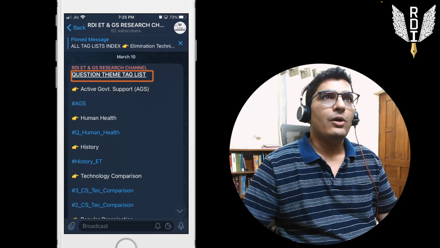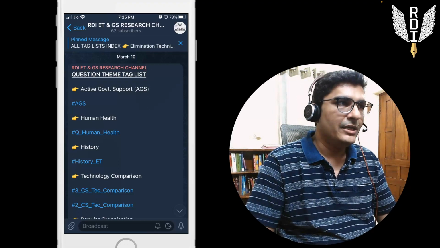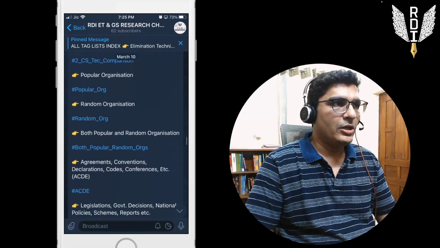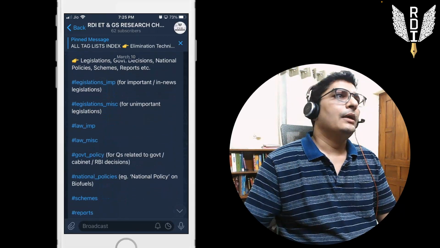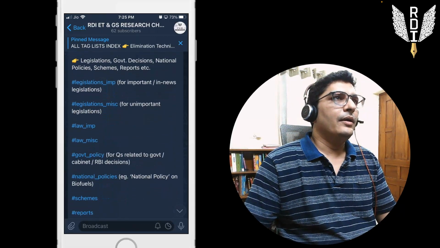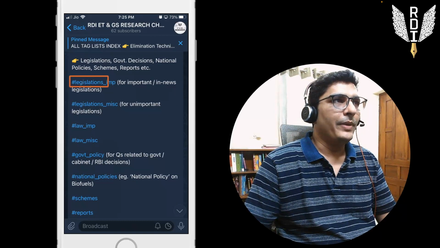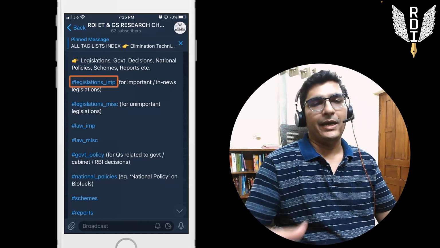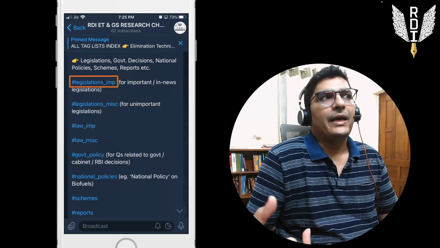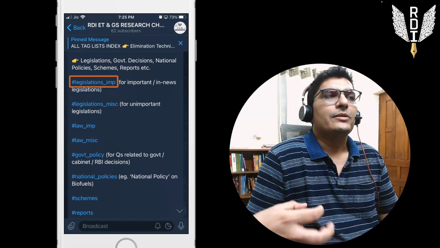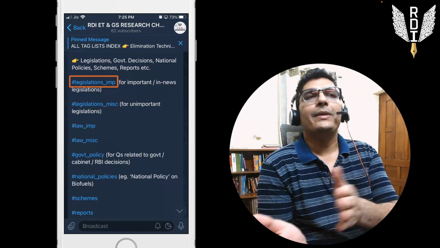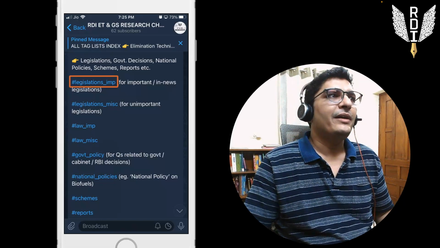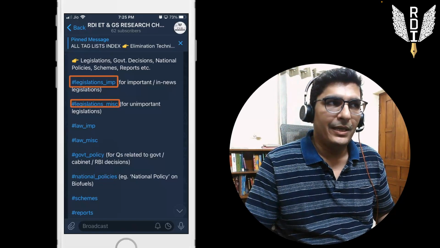If we scroll down this message, we will reach this part, and we will have to press this tag, right? So the names of the tags are given as much in natural language as possible. So we have the legislations that are important here, right? Below that, we have legislations which are miscellaneous.